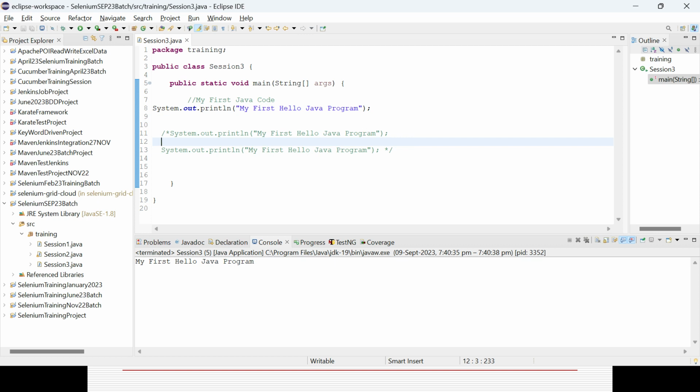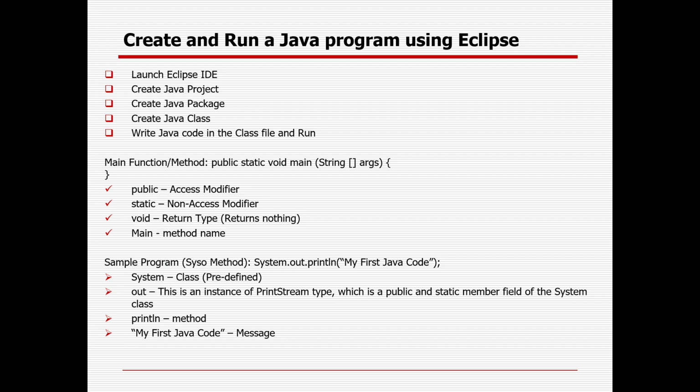Can you please go to the slide? Yes. So here this public is an access modifier. What is the meaning of access modifier? Access modifier means how you are able to access it. Public means anyone can access it within the class, within the project. There are four kinds of access modifier: public, private, protected, and default. Slowly you'll be learning how to use them. So public means anyone can access it from anywhere within that project. That is called public.